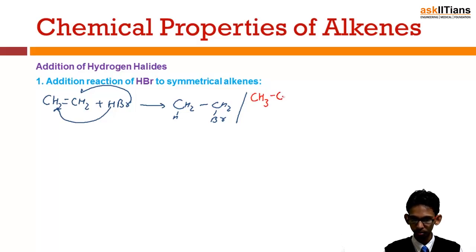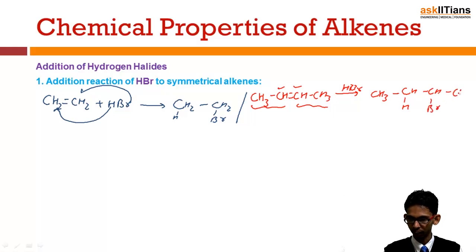It is CH3, CH double bond, CH, CH3. When HBr is reacted with this compound, we'll get CH3. Both the carbon atoms are identical and these groups are the same, so it is a symmetrical alkene, and one hydrogen will come to this side while bromine comes to the other carbon. So this is the way hydrogen bromide or hydrogen halides attach to a symmetrical alkene.